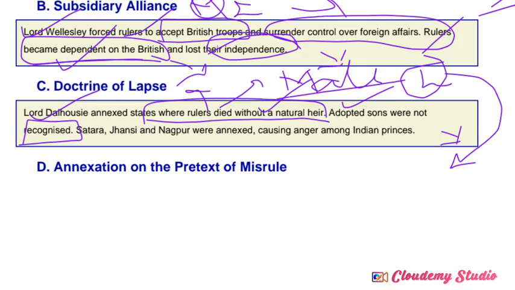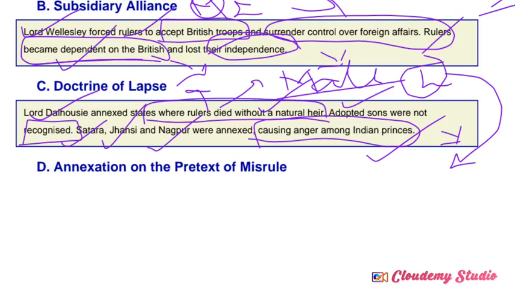So under the policy of doctrine of lapse, some important Indian regions were annexed by the Britishers. Very good examples are Satara, Jhansi, Nagpur, Sambalpur. We can add a lot of different examples to the doctrine of lapse here. When the British East India Company started to annex regions continuously, giving the concept of doctrine of lapse as the reason, it caused anger among the Indian princes. So they decided to raise their voice against the Britishers.